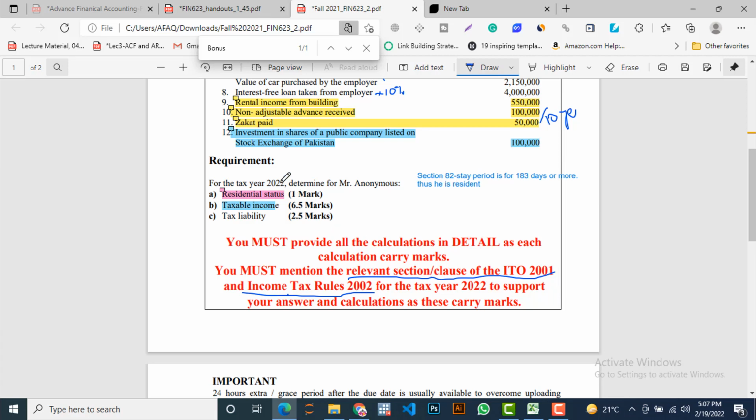So the first part of the answer: section 82 says that if the stay period is 183 days or more, then he is resident. So he has stayed in Pakistan for 1 year. So it exceeds the limit of 183 days under section 82. So we conclude that the concerned person is resident, and qualifies for the residential status in Pakistan.